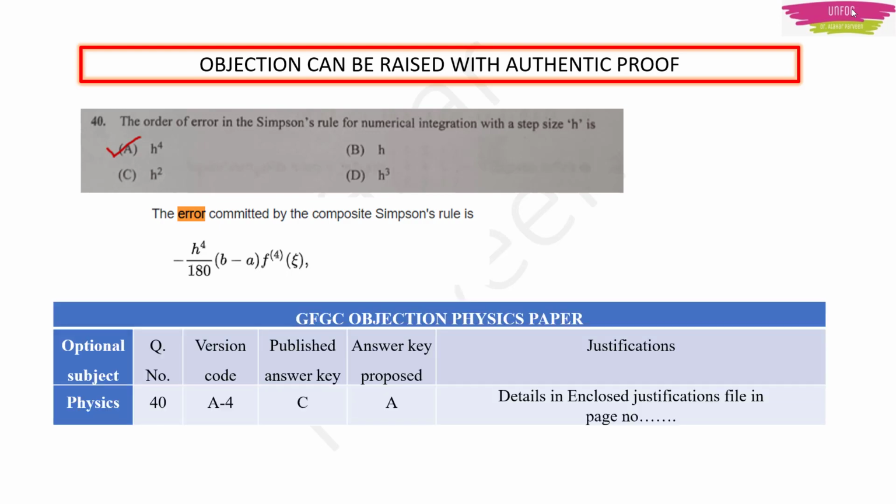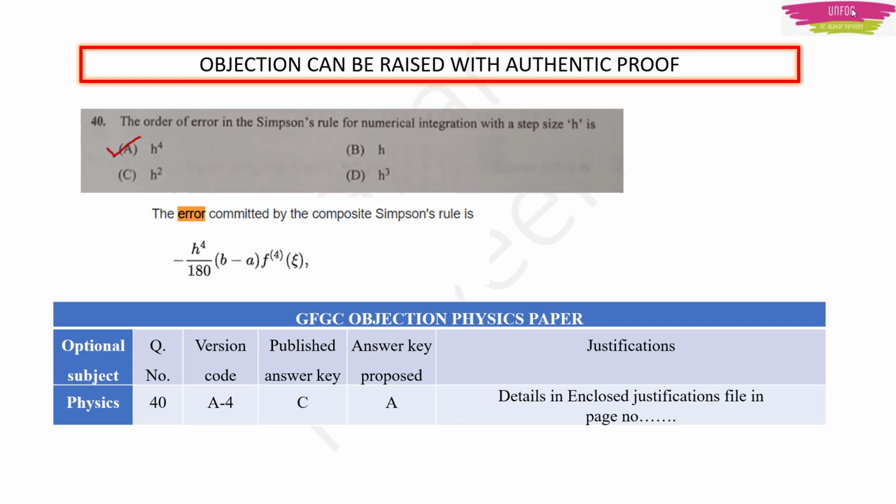They are telling that it is h square. I don't know. Actually, for the trapezoidal rule, I remember that it was h raised to 4. For Simpson's rule also, I think it is h raised to 4 only. According to Wikipedia also, it is h raised to 4. But then they are telling h square. I don't know. So if you are having an authentic proof, then please propose the answer key. Okay, I am telling A here.